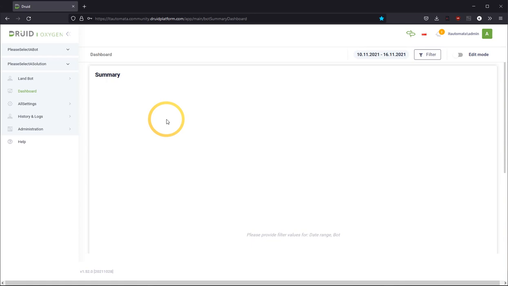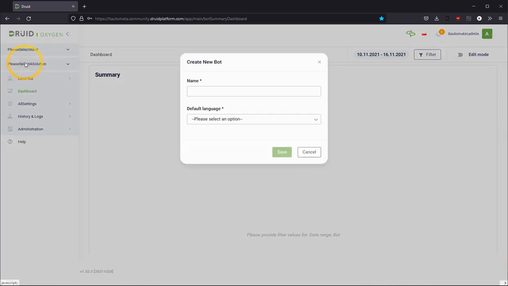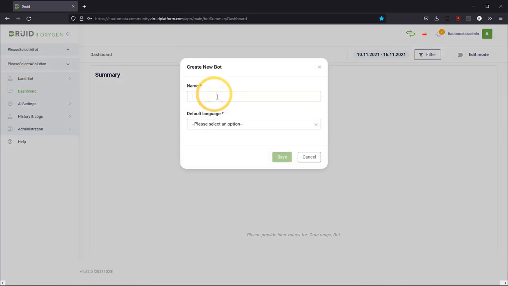There are two things that we need to configure. First one is we need to create a bot, a chatbot, and then we need to create a solution for this chatbot. Starting with creating a new chatbot, I go here and choose add new chatbot.